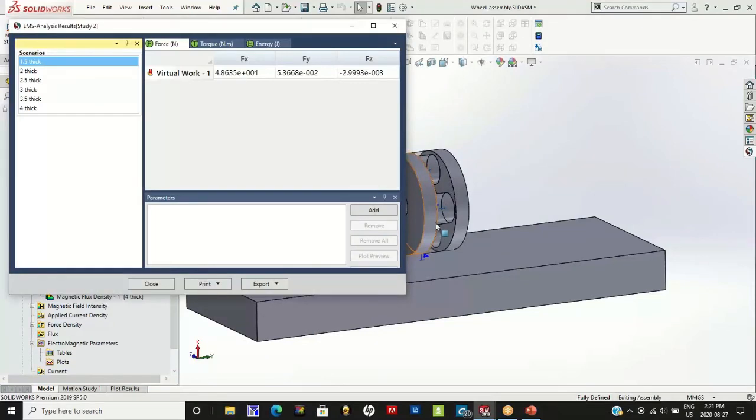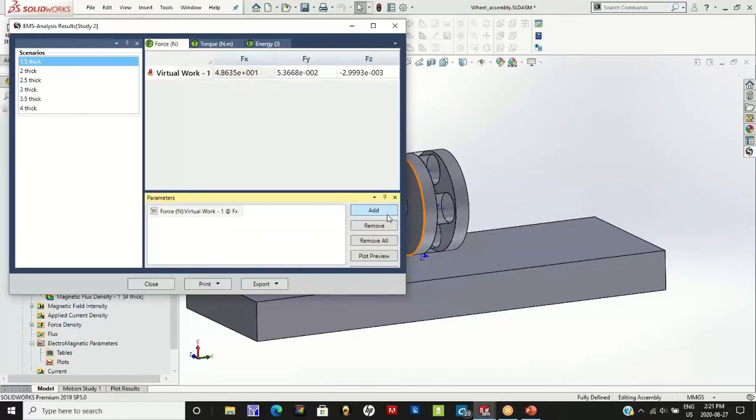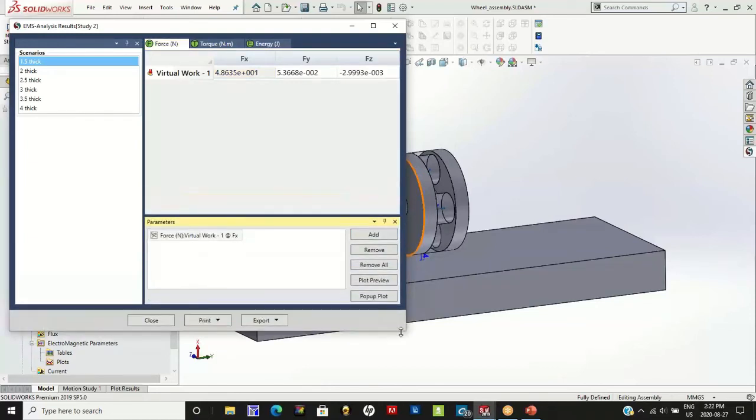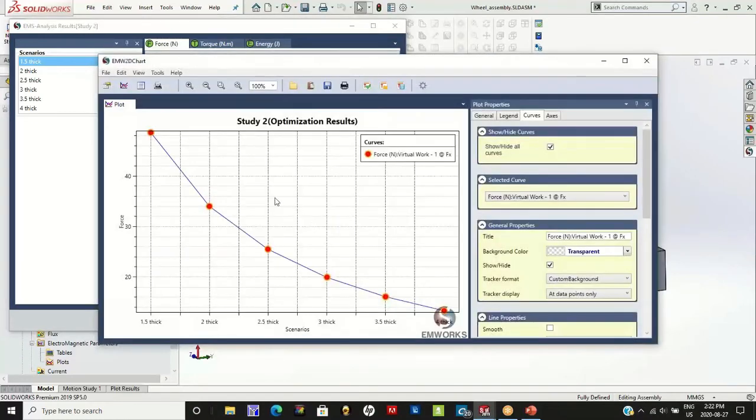What is interesting to me is that I would like to see the variation of force as a function of the thickness of my rubber protective layer. We notice that we got around 48.6 newtons as the force. Now we can study how the force varies as a function of this parameter.